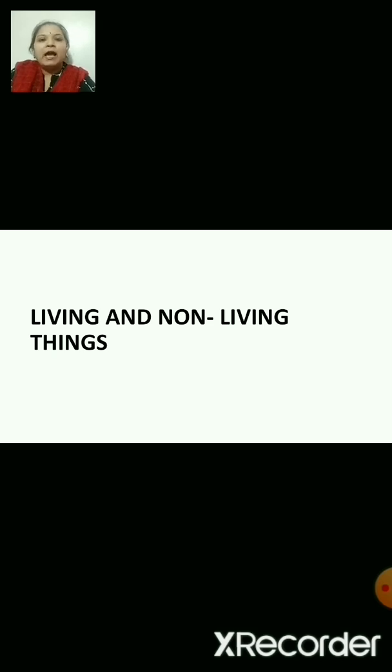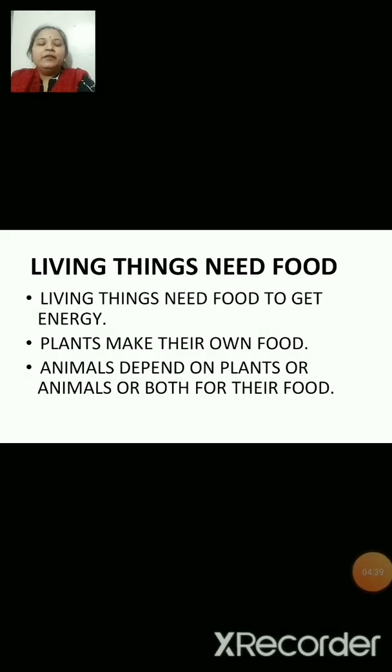Human beings and animals depend on plants or animals for their food. Living things need food to get energy for doing various things in their day-to-day life. Plants make their own food. Animals depend on plants or animals or both for their food.